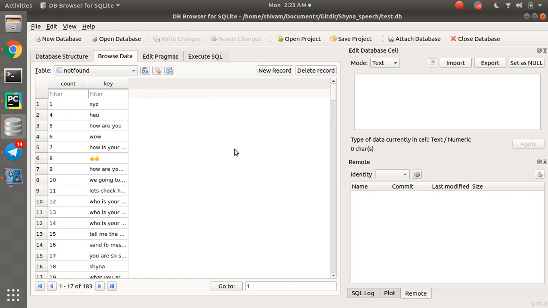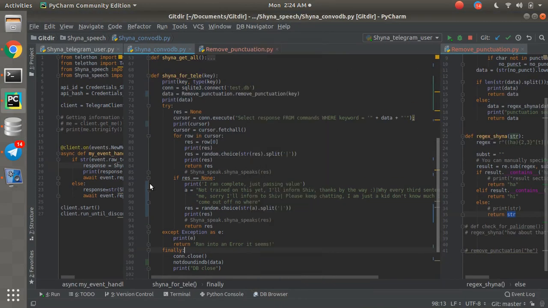So there are possibilities that I've been working with the chatbot, and people may give different kinds of chat requests, right? And those are not available in the command table. So basically, I am maintaining a record for them, and if the keyword seems to be very familiar and quite common that people may use, I can simply use that and create a new interaction level. So it's like helping me to create my own data set. So this is the logic that I've used.